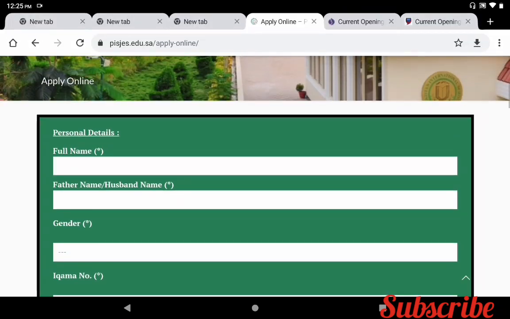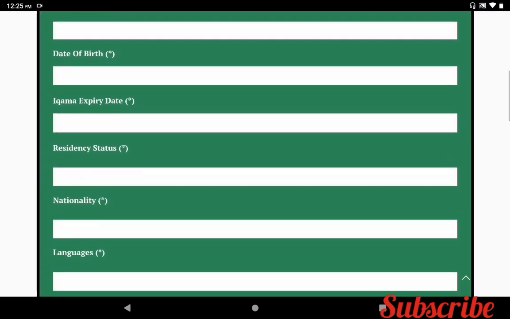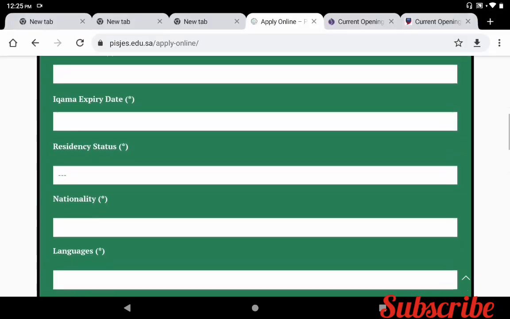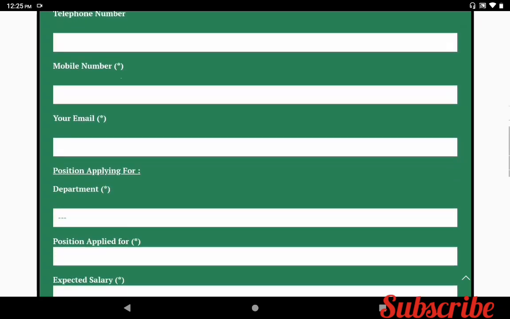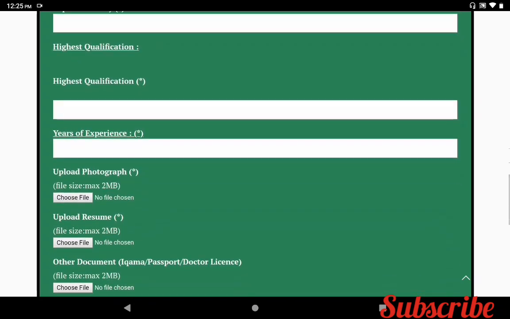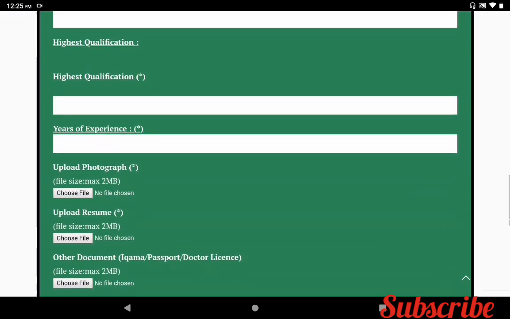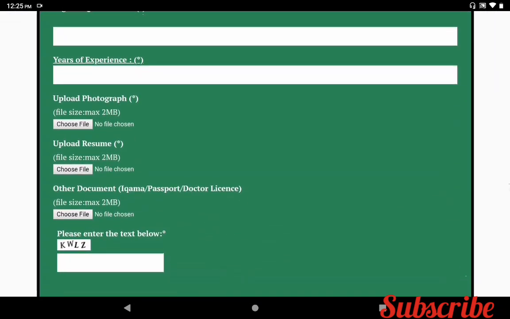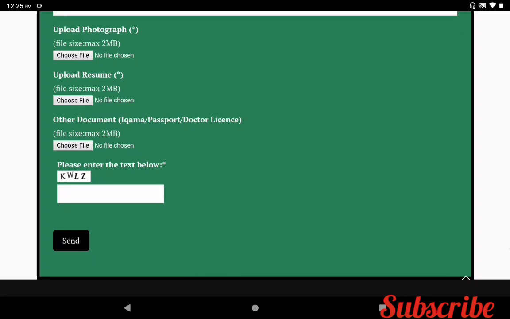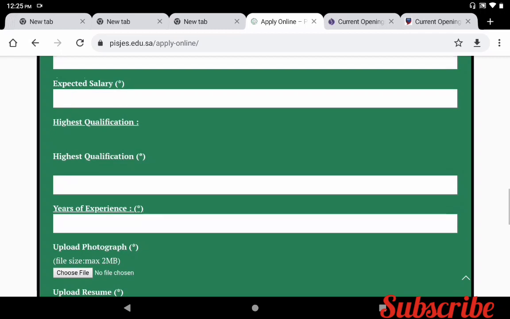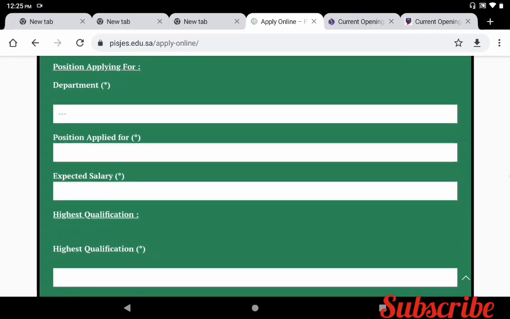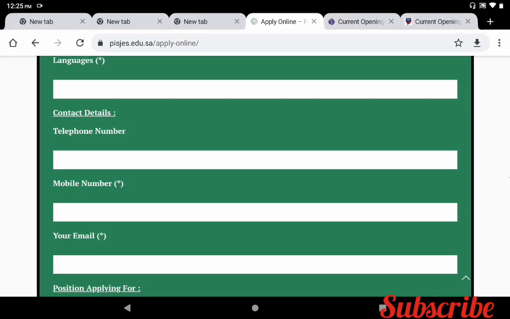You begin this process. First one is your personal details. If you don't have an iqama, you can update your passport details. Then your qualification, upload your photograph, upload your CV and passport. Once you have all the details finished, you can enter the text. Finally, you can send. Once you have sent the job application, you get an acknowledgement via email for your future reference. So like that, you have to send the online application to Pakistan International School, Jeddah.